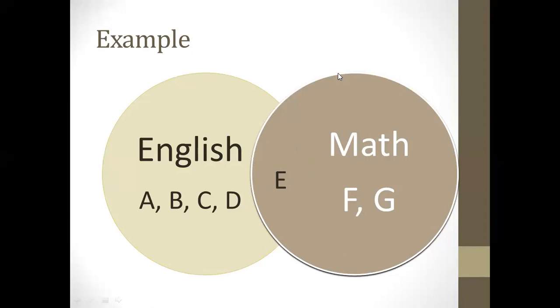Clear, guys? Very good. So this is common between these two circles. That means E is the student who likes English as well and math as well.